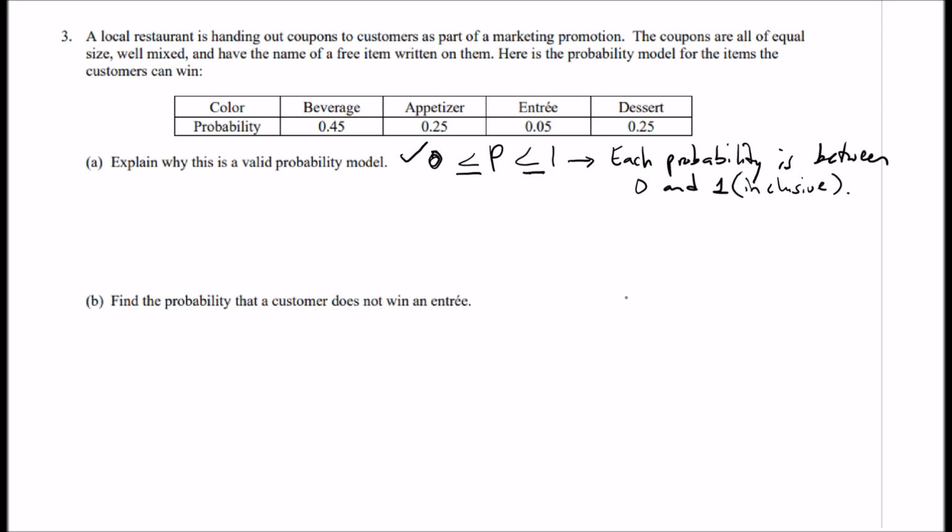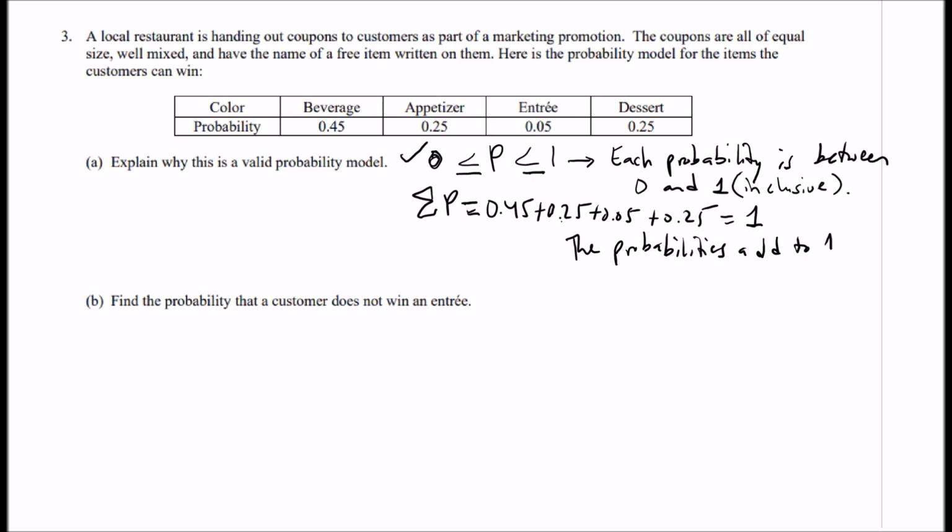The next thing is the sum of the probabilities has to be equal to 1. Okay? So we've got to add these up to see if that's the case. 25 plus 25 is 50. That's 50, so this is 1. The probabilities add to 1. All right, good. So therefore, yes, it is valid.